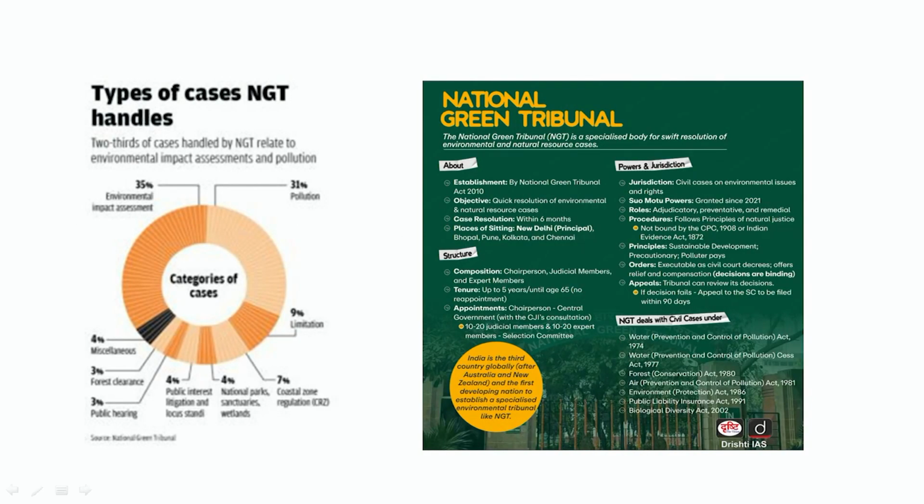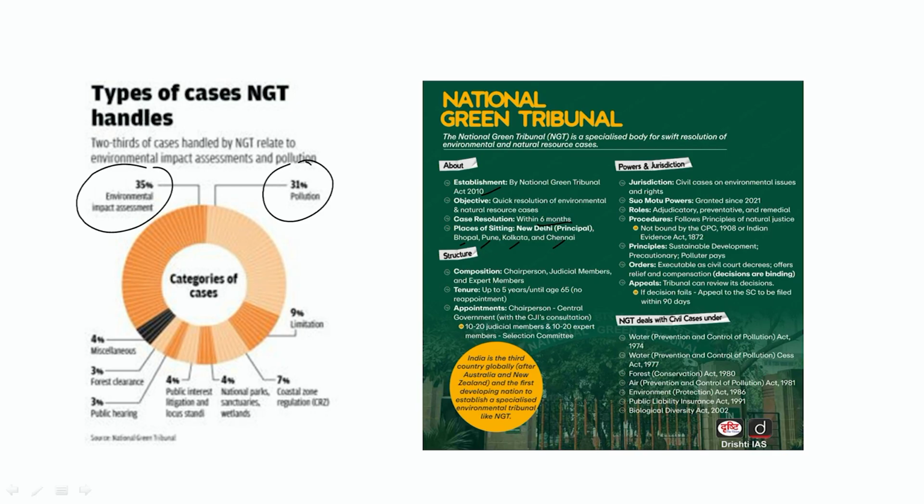Here we see how NGT is handling the cases. We find that around 31% of cases are related to pollution, while 35% of cases are related to environmental impact assessment. If we summarize, the National Green Tribunal was established in 2010 with the objective of quick resolution of environmental and natural resources cases. So what is the time period of these resolutions? It is supposed that cases should be resolved within 6 months. The headquarters, as we all know, is in New Delhi, and along with that Bhopal, Pune, Kolkata and Chennai also have tribunals.